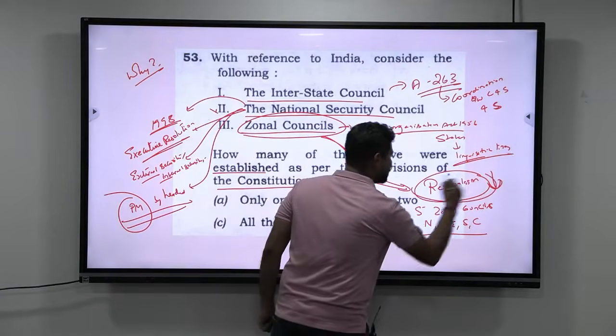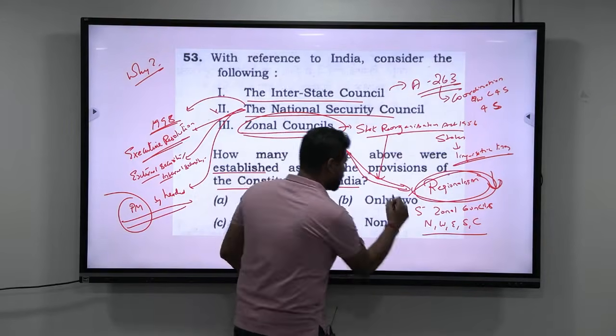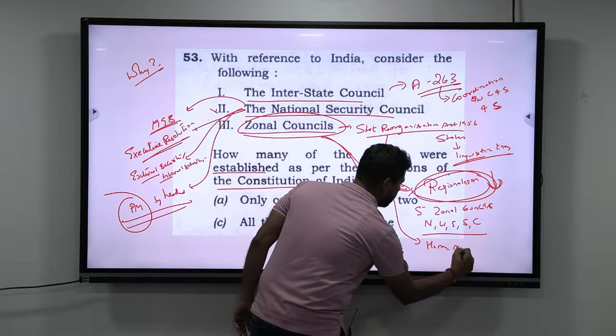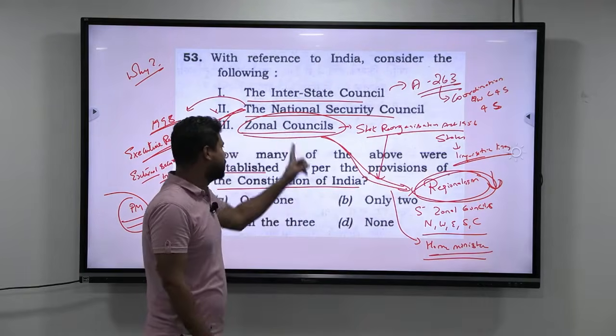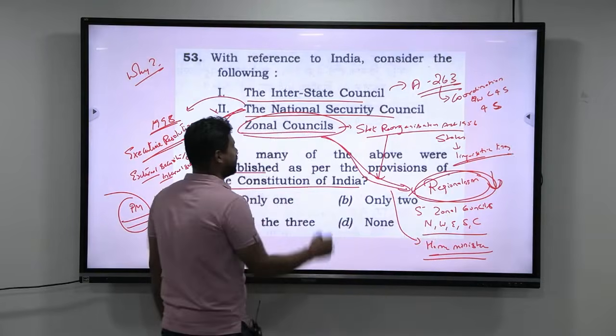Obviously, if we have to reduce regionalism, regionalism is a security issue or can become a security issue. That's why it is headed by this council. All these zonal councils are headed by the Home Minister. And obviously, the chief ministers are part of it, but the Home Minister is the head of these zonal councils. Now, understand that I have not written Northeast here.